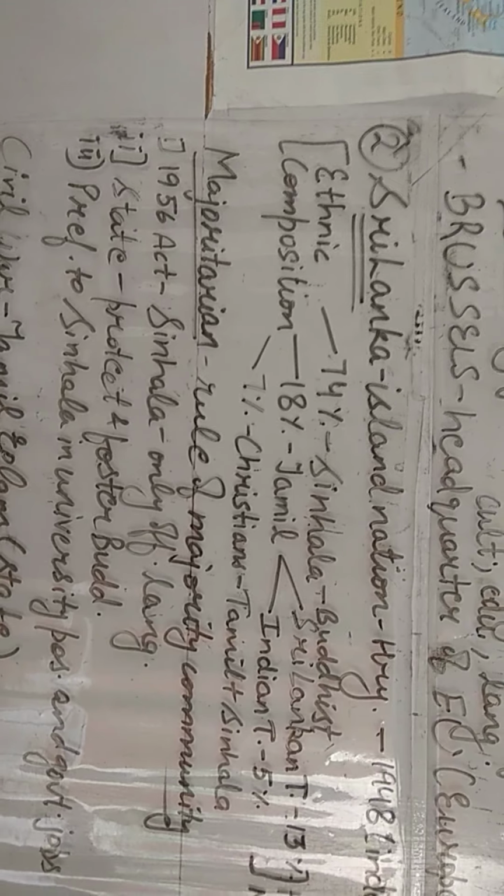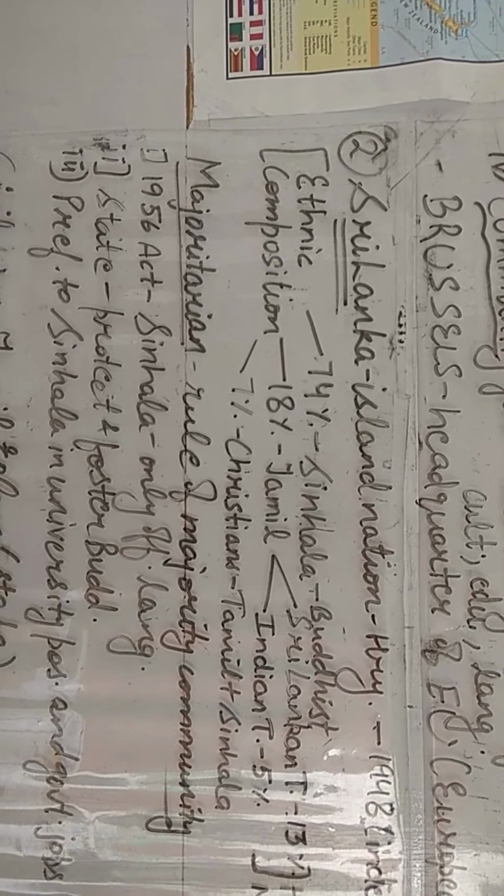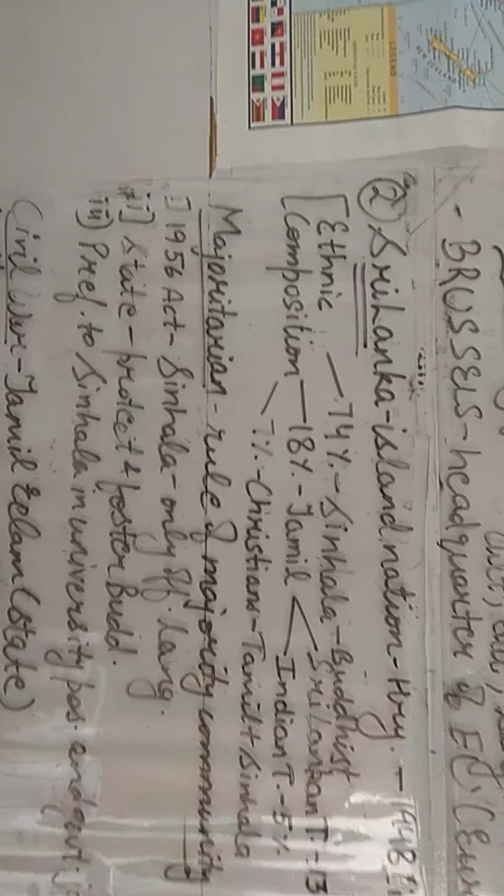So civil war is the one which is restricted to a boundary of a particular nation, and they started demanding for Tamil Elam, that is a separate state for Tamil speakers. So this showcases how power sharing not being accepted as a solution led to a civil war in a particular area.